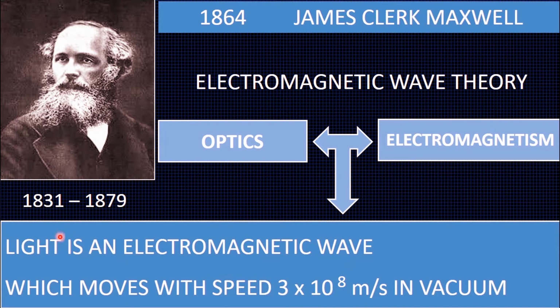Optics, which is the study of light, and electromagnetism, which is the study of electromagnetic forces, were combined into a single statement that light is an electromagnetic wave. Thus, Maxwell proposed that light itself is an electromagnetic wave. Light comprises the electric field and the magnetic field and propagates in the form of a wave with speed 3 times 10 raised to the power of 8 meter per second in vacuum.